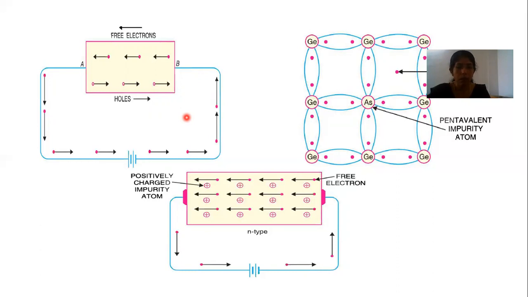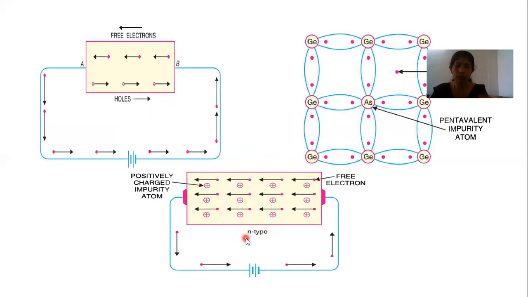So if we deliberately add an impurity into it, that is what we call doping. The process of adding impurity to the semiconductor is known as doping. A doped semiconductor is called extrinsic semiconductor. Depending upon the type of impurity added, extrinsic semiconductors are classified into two: N-type and P-type semiconductors.